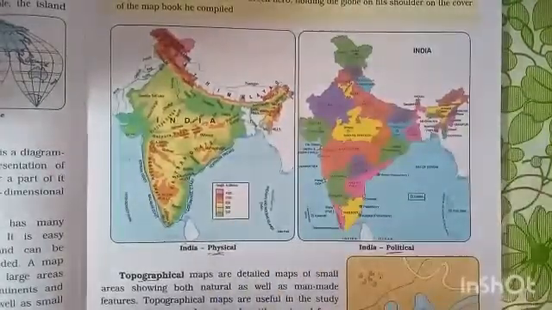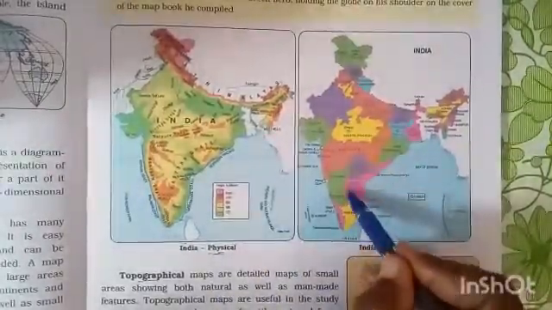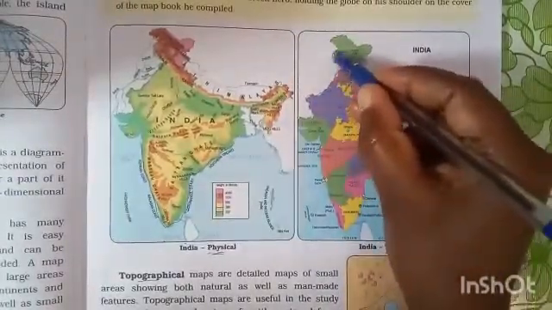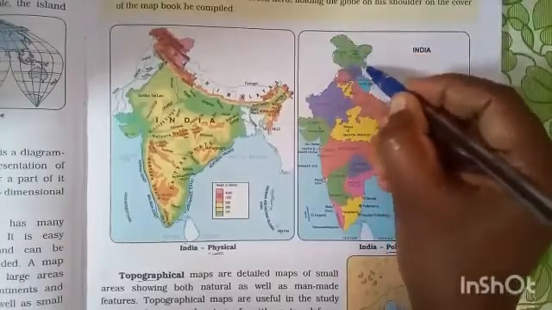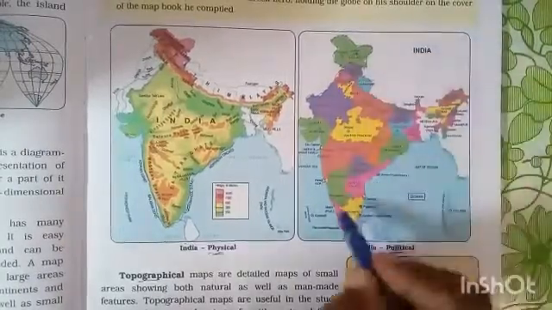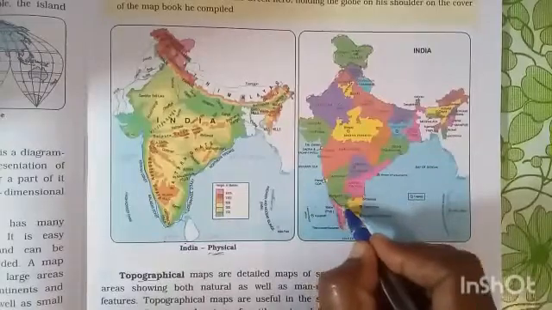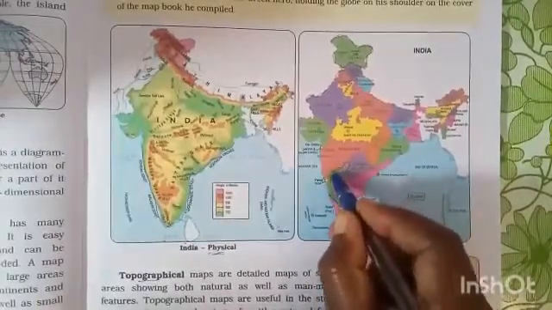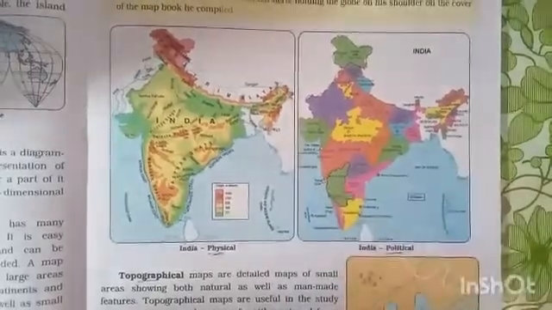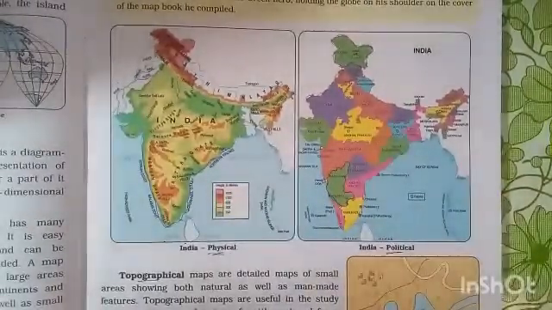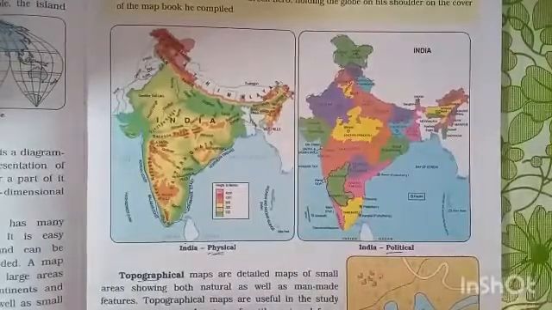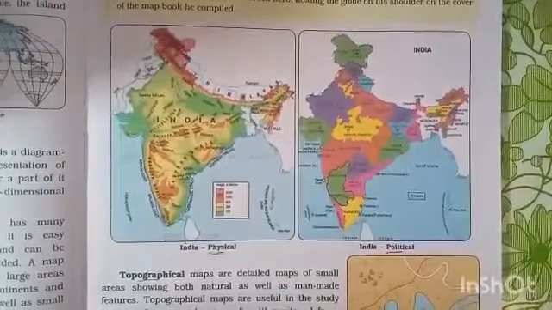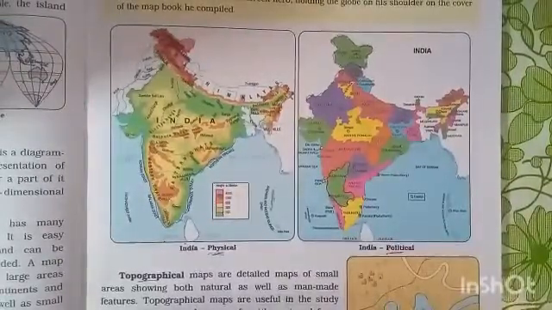This is the country. Then we can see some states and boundaries. This is the Jammu Kashmir Union Territory and this is Karnataka. It clearly displays the boundaries.